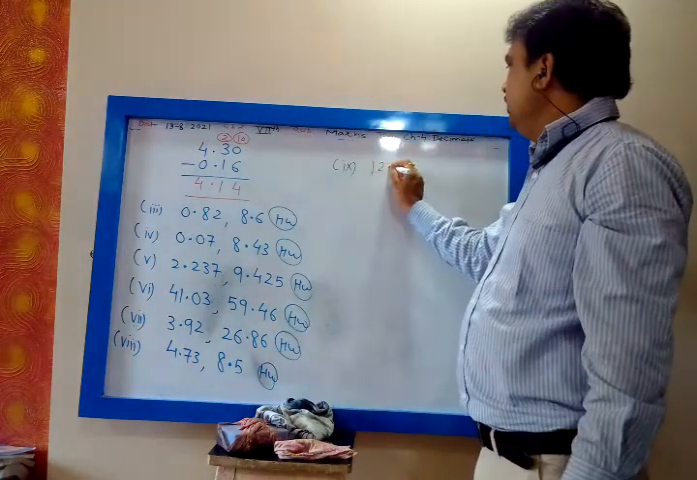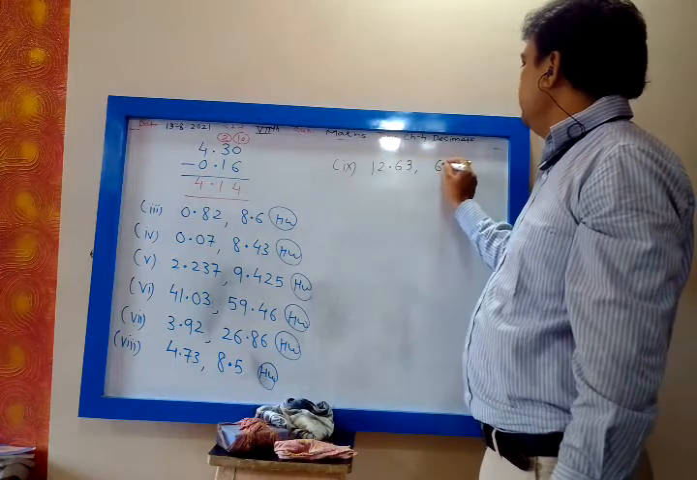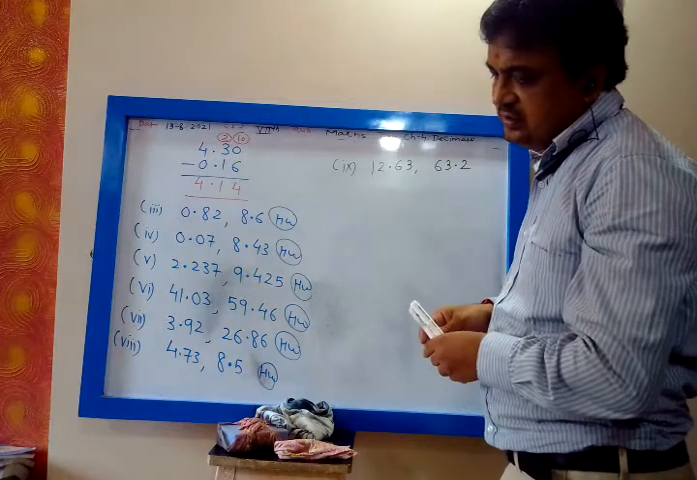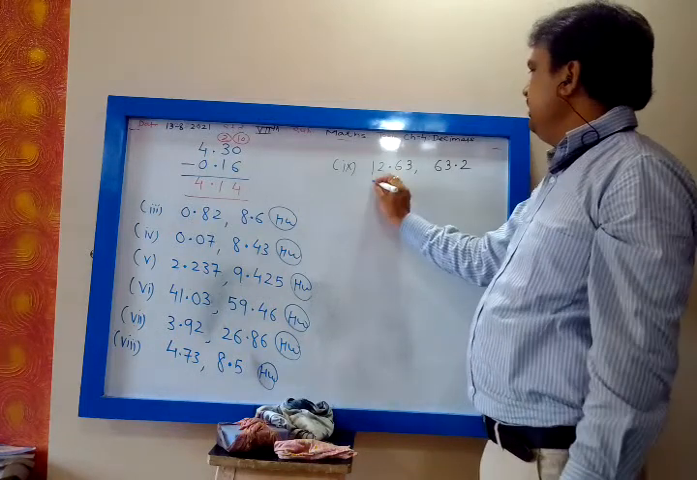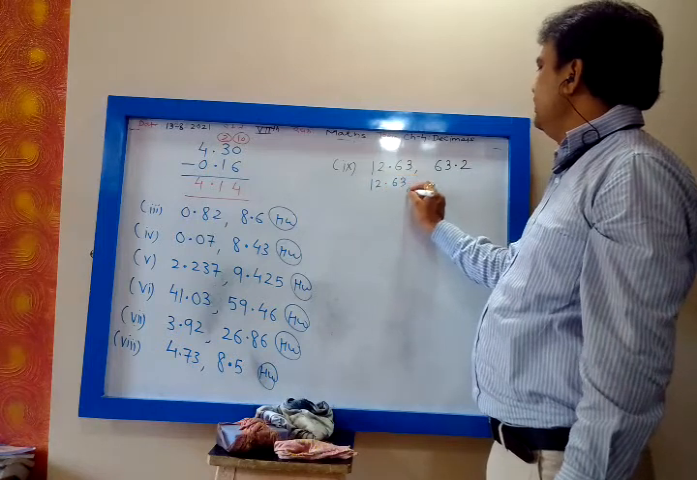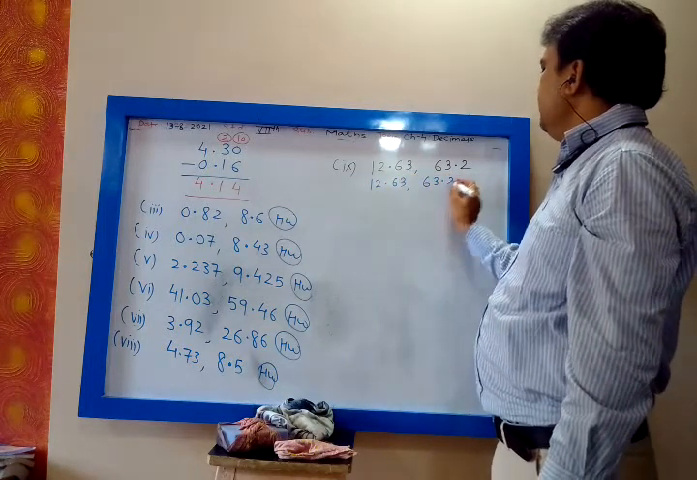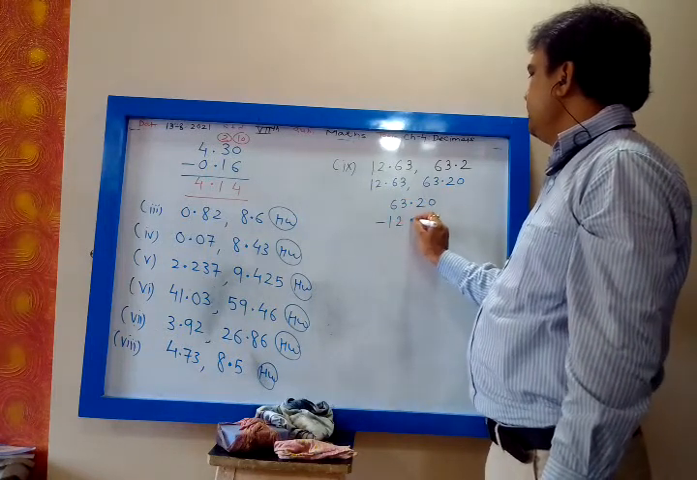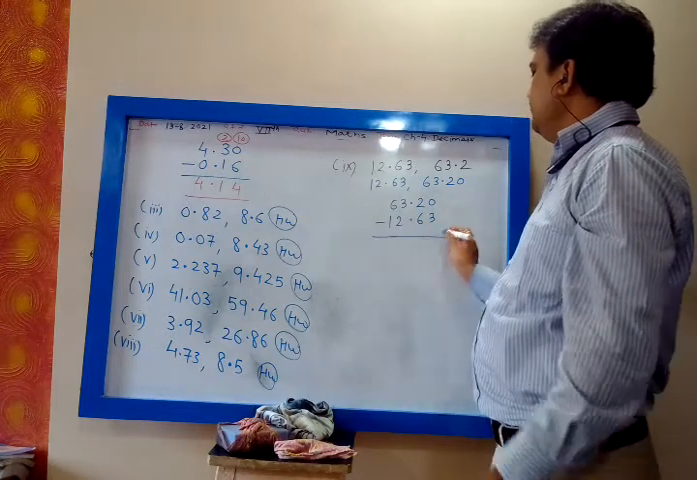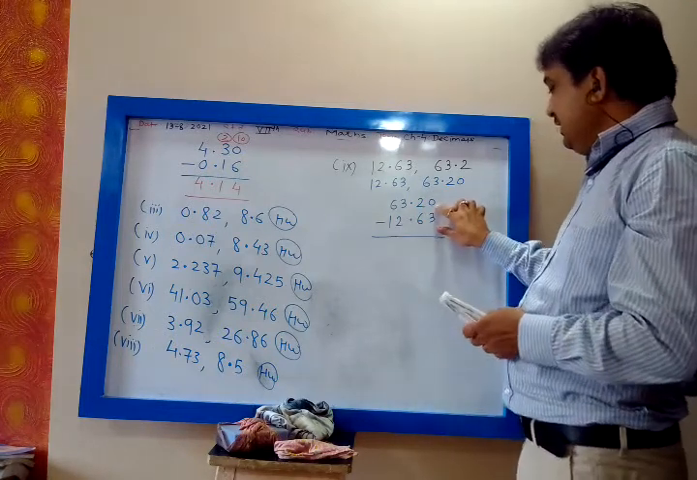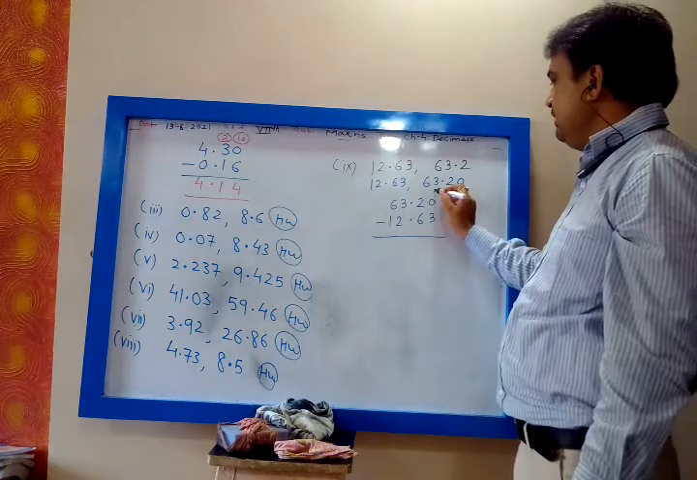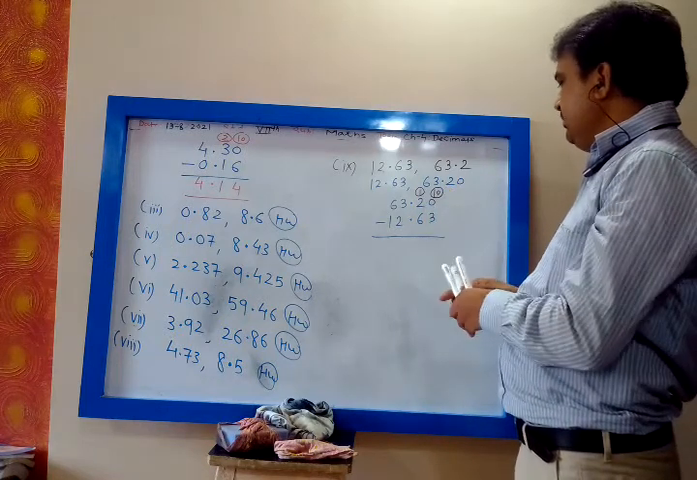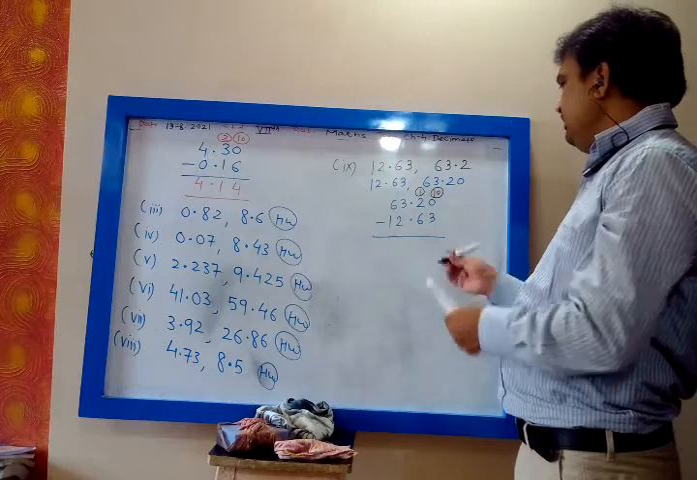12.63 and 63.2. Let me solve this if you want. So let us make them like decimals. 12.63 and 63.20. So 63.20 minus 12.63. Let us subtract. This is 0, so 1 will be carried. This becomes 10, and there it will be 1. Now 10 minus 3 is 7.